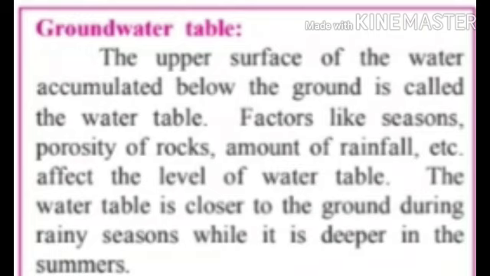What is meant by groundwater table? The upper surface of the water accumulated below the ground is called the water table. It means the level of water under the ground is called the water table. As per the availability of water, we can determine the water table. Some factors greatly affect the level of the water table. Factors like seasons, porosity of rocks, porosity meaning the capacity of the rock to absorb water, amount of rainfall, etc.